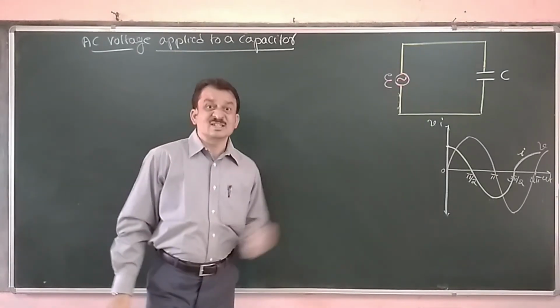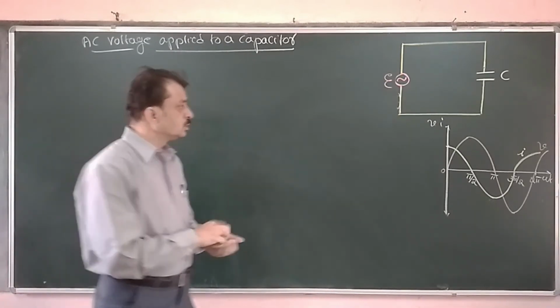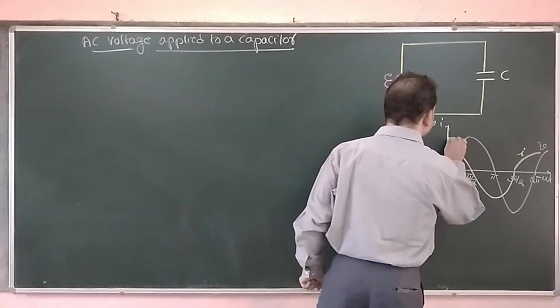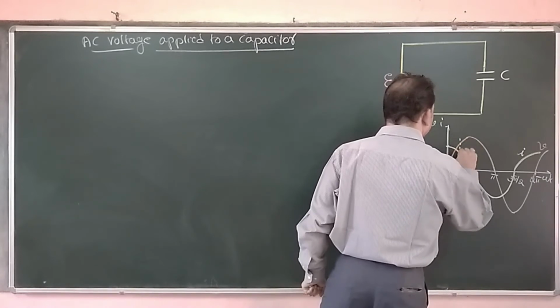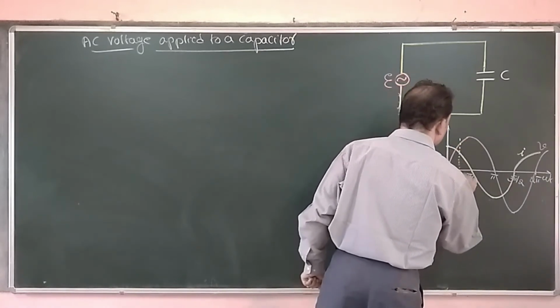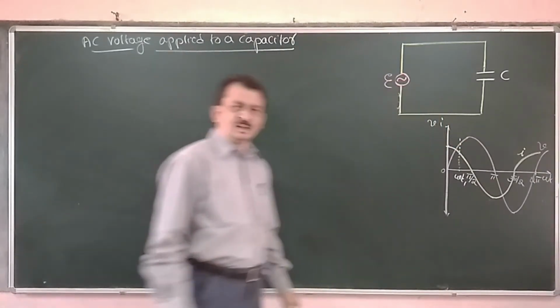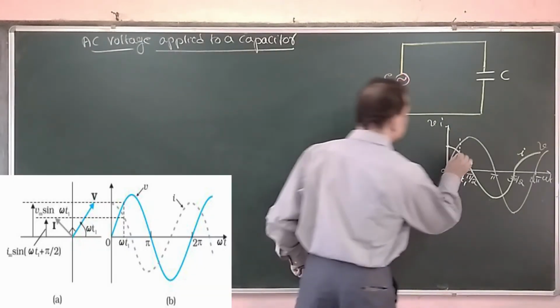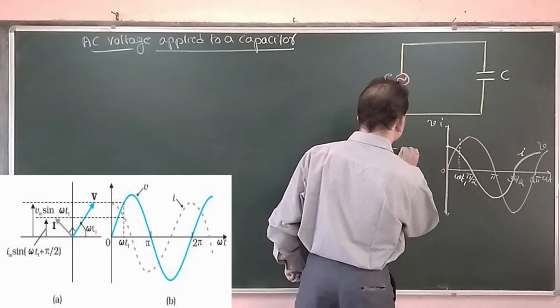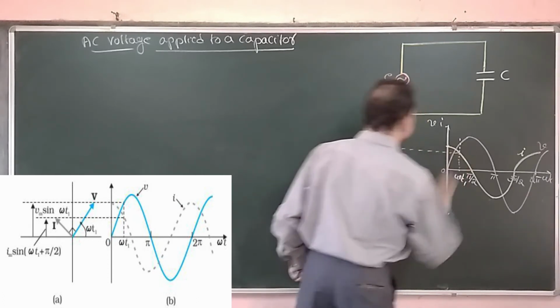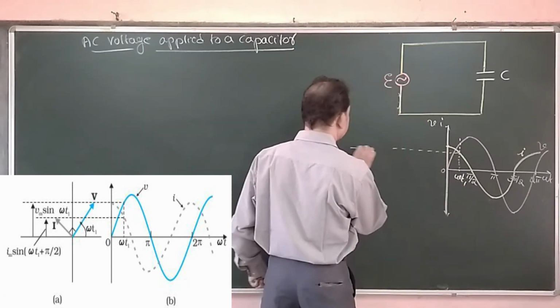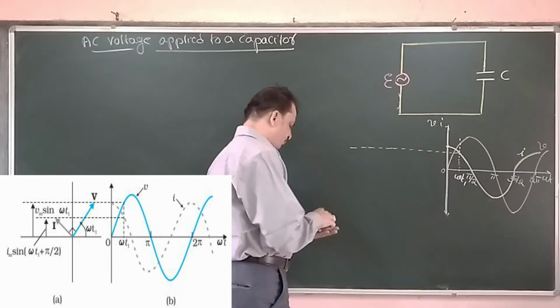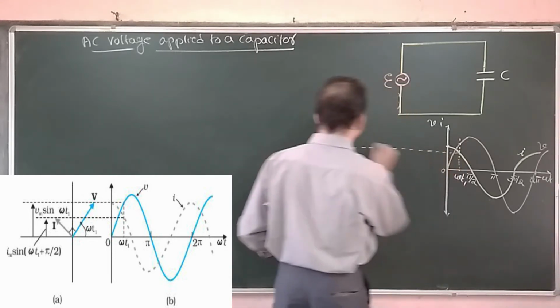Now let me write the phasor diagram for this one. For that one, if I take a time interval omega t1 and write the corresponding current phasor and the voltage phasor. Now this represents the current phasor. Now this one is representing the voltage phasor.